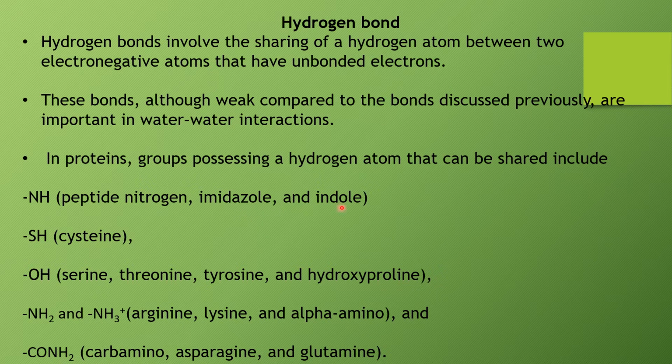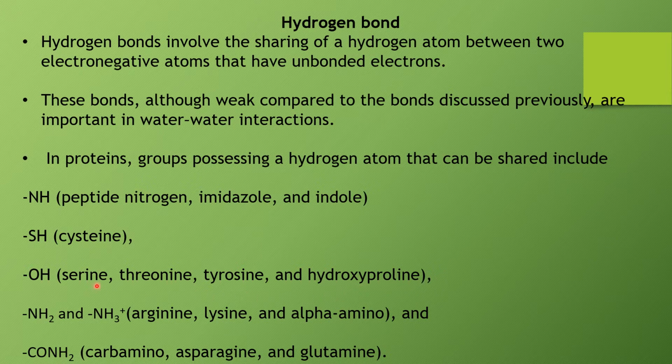Then the indole ring, which is present in the tryptophan amino acid. So the protein which contains this tryptophan may be forming hydrogen bonds. Then again, the SH group can be involved in hydrogen bonds, which is present in cysteine. Then the hydroxyl group, OH. So here the oxygen is involved. Oxygen is electronegative, so it can have hydrogen bond interaction with other groups. This is present in serine, threonine, tyrosine, hydroxyproline.